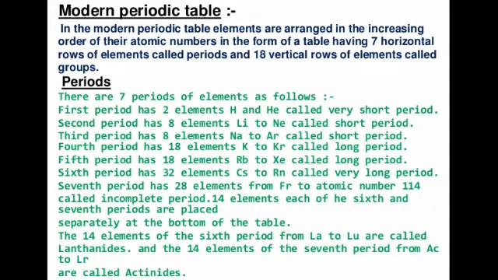Elements are arranged in the increasing order of their atomic numbers in the form of a table having 7 horizontal rows called periods and 18 vertical columns of elements known as groups.